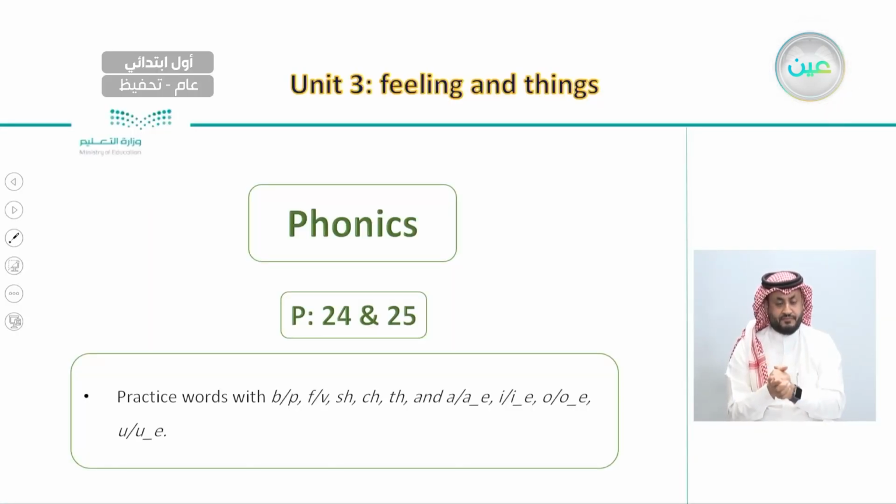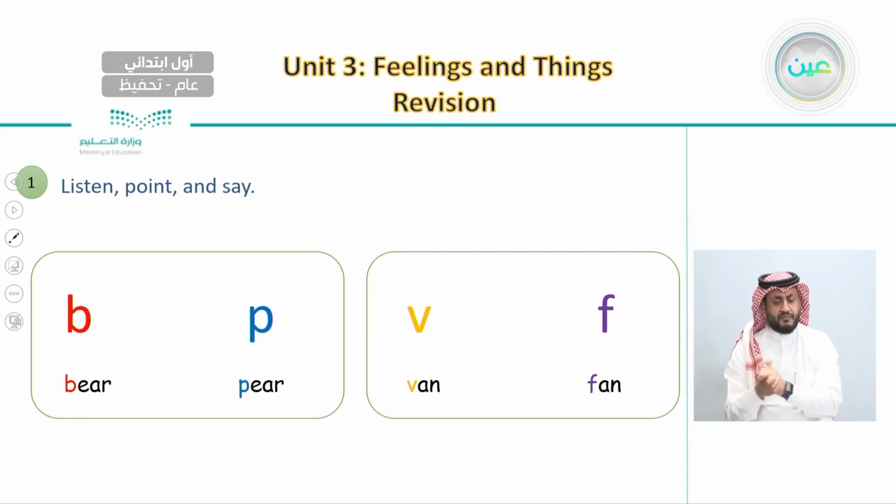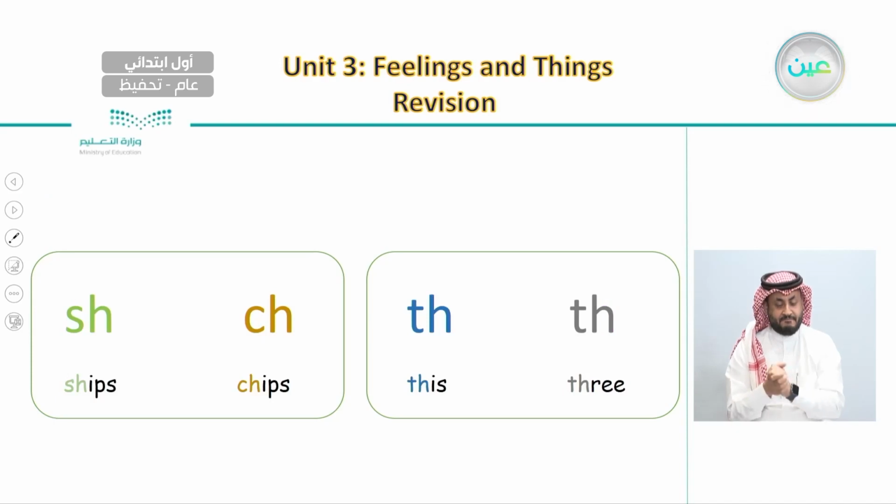After this, we had the phonics lesson on pages 24 and 25, where we practiced words with all of these letters. We started first with the difference between B and P, also the difference between V and F, and we learned the difference between sh and cha, and also the difference between the and tha.